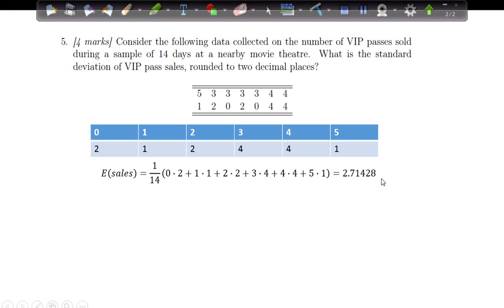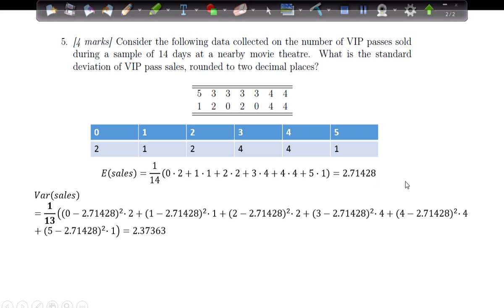Next, we shall find the variance. Do take note that this is an estimate of the variance since it's a sample, so we will use 1 divided by 14 minus 1, which is 1 divided by 13. The rest follows from the variance formula, as you can see for the case where the number of passes sold on that day was 0.